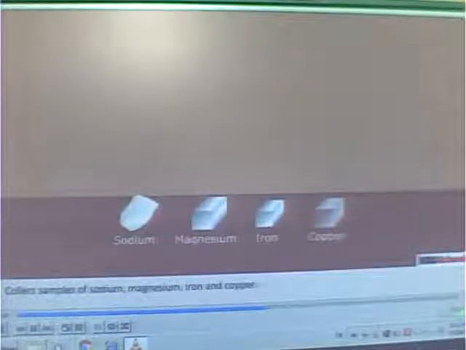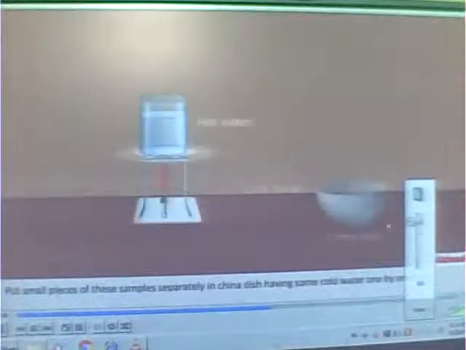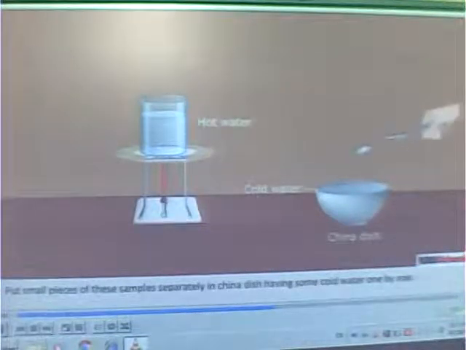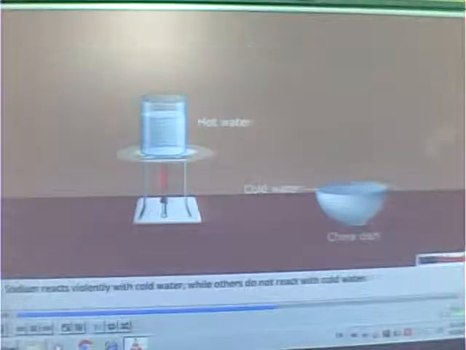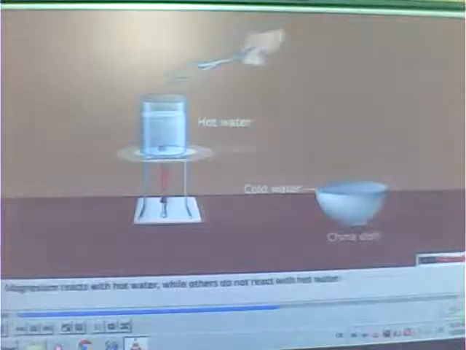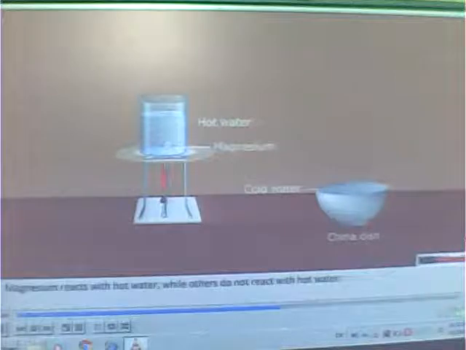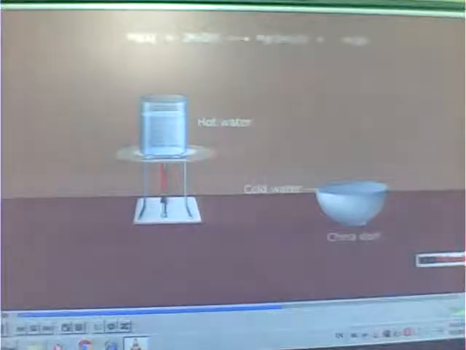Collect samples of a few metals like sodium, magnesium, iron, and copper. Put small pieces of these samples separately in a china dish having cold water. Add the metals in cold water one by one. We will observe that sodium reacts with cold water. The rest of the metals do not react with cold water. A similar activity is performed in hot water. Magnesium reacts with hot water and the rest of the metals do not react with hot water.